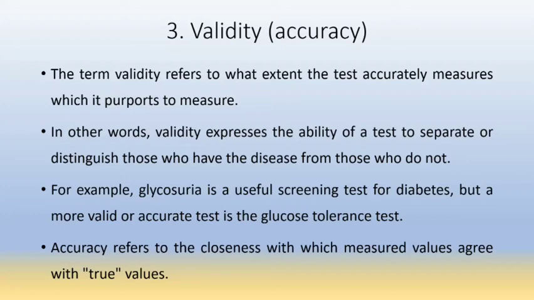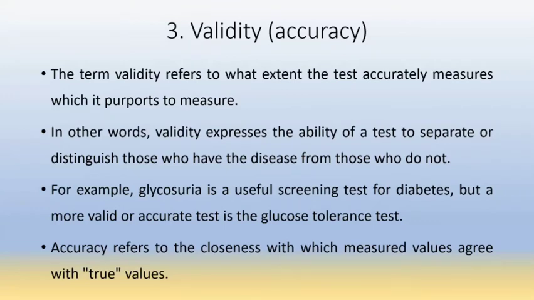So validity refers to the extent to which the test is accurate. In other words, validity expresses the ability of the test to separate or distinguish those who have the disease from those who do not. It means the ability to distinguish diseased from undiseased persons.